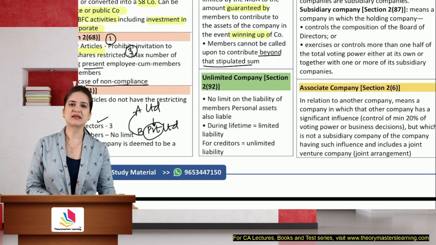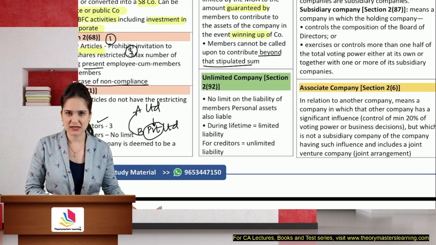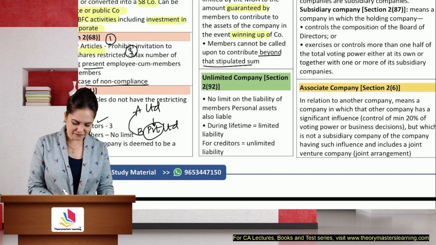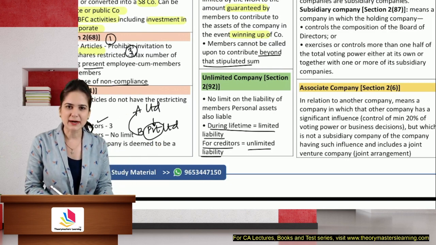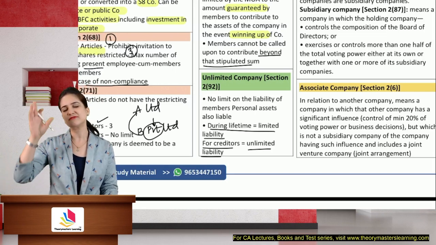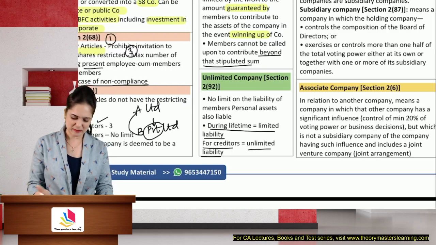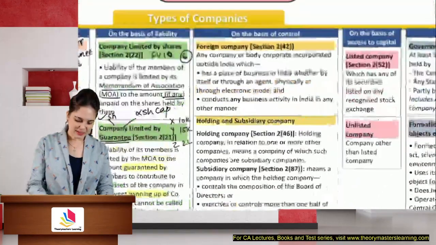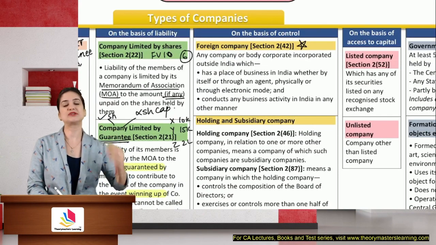Separate legal status. And in case of an unlimited liability company, the liability is not always unlimited. During the lifetime, they get to enjoy limited liability, but it is only unlimited as far as the creditors are concerned, which they will enforce at the time of winding up. So I don't think that the company will wind up so soon. And even if it does, we'll see later. At least during the lifetime, I get to enjoy limited liability. Important for exam, definition is important, can be asked as a case-based question.